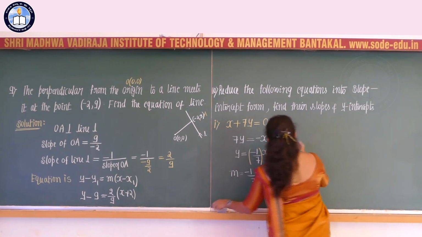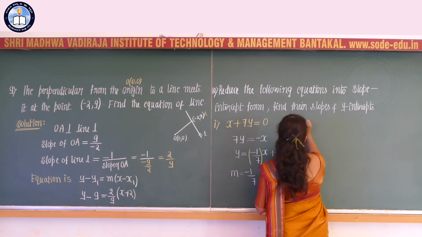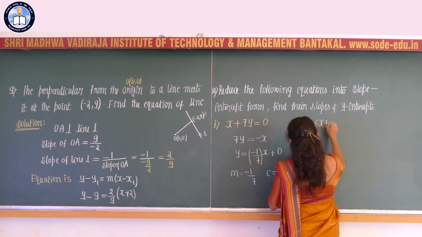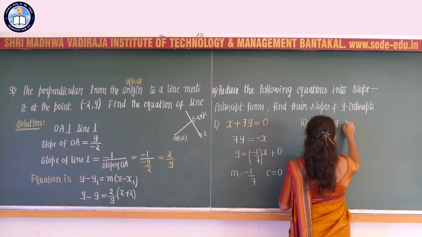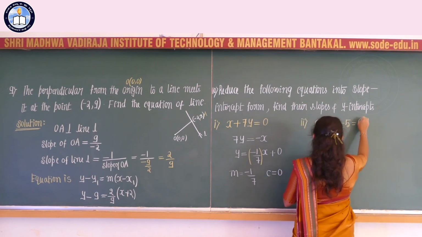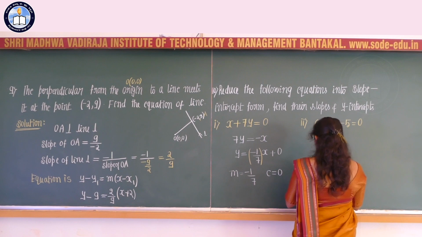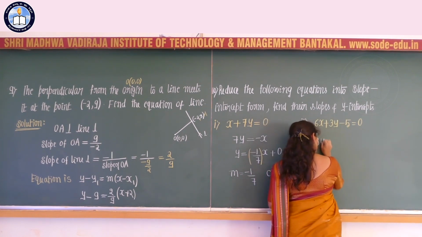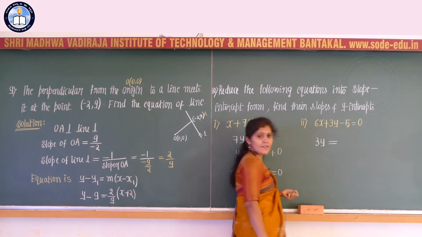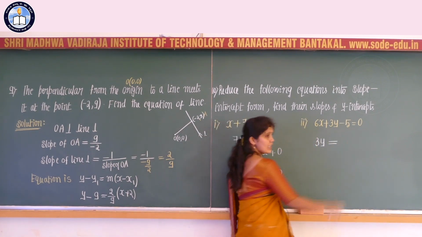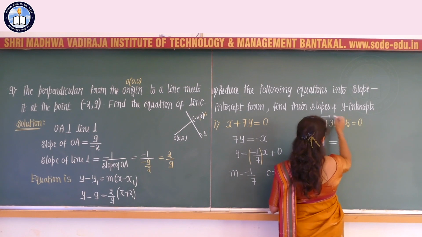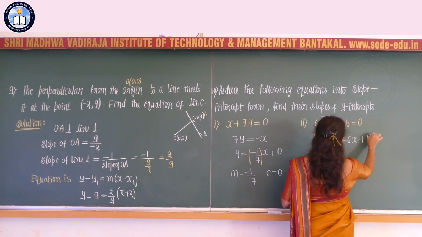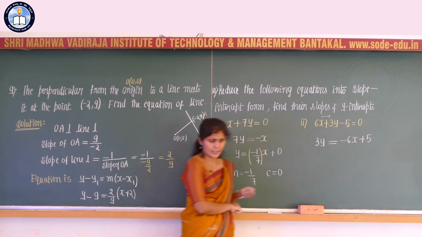Now let us consider the second question, that is 6x plus 3y minus 5 is equal to 0. Let us try to write an expression for y. 3y is equal to, taking the other two terms to the right hand side, plus 6x to the RHS is minus 6x, and minus 5 to the RHS is plus 5.